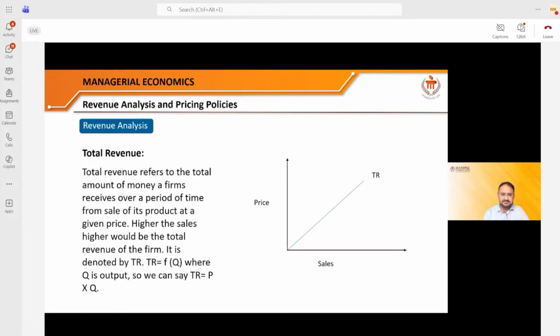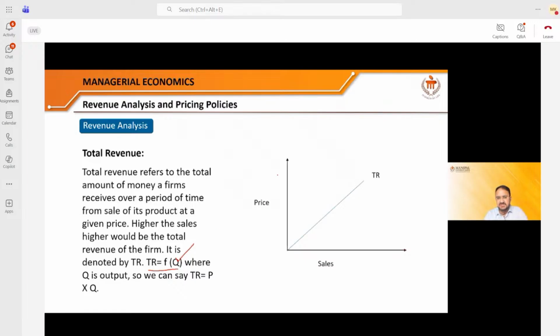If you can see this diagram, total revenue is always a function of what? It is always a function of quantity. That means the more a particular organization or company sells, the more the revenue will be. So the larger the sales of the company, the larger will be the revenue. Very simple concept. So if I am selling 1000 products and somebody is selling 10,000 products, subject to the per unit price of the product being the same, then the person who is selling 10,000 products is going to earn more revenue. So revenue always depends upon how much quantity an individual company is selling.